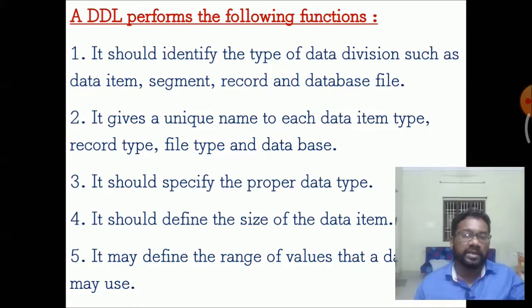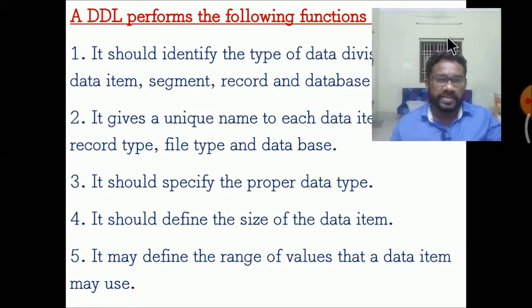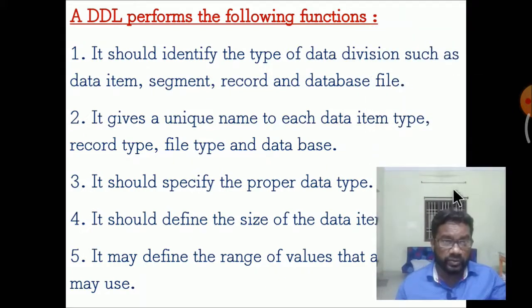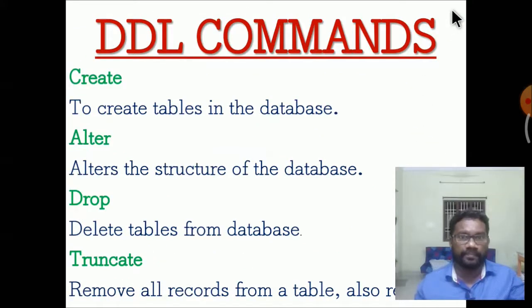Data should be arranged in the proper way in the record table. It should define the size of the data items. Data items should be specifically designed. It may define the range of values that the data items may take, so that when a data item is used by the user, the values in the database stay within that range.